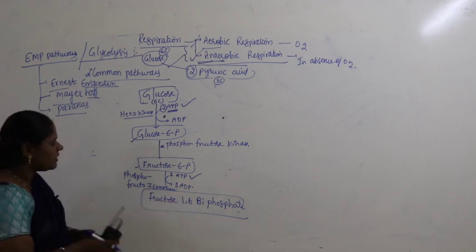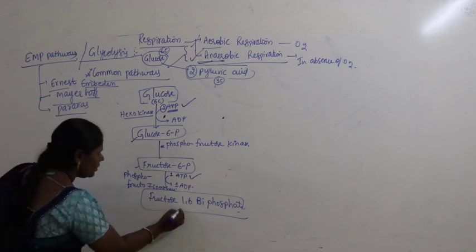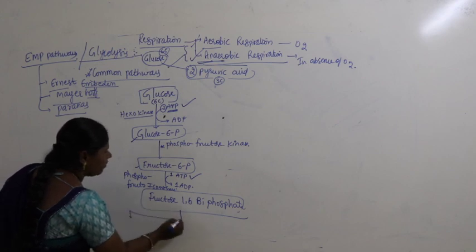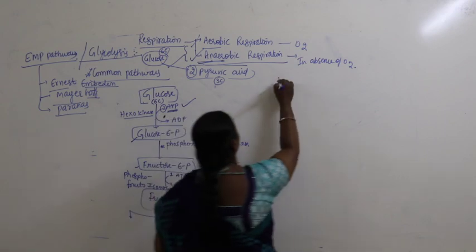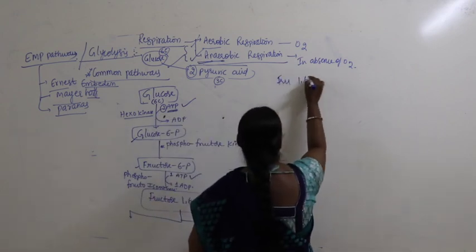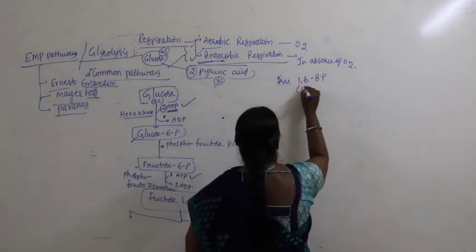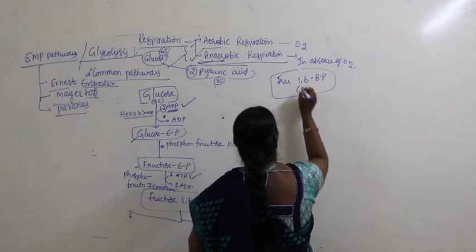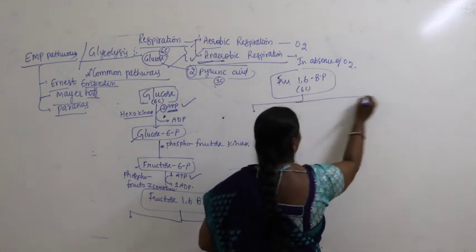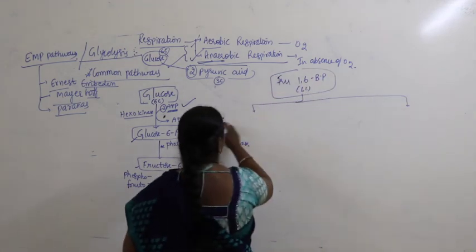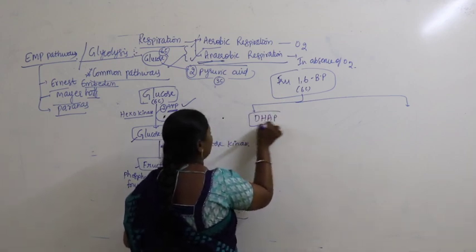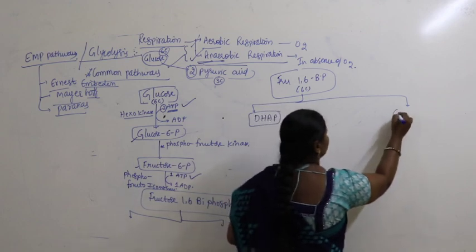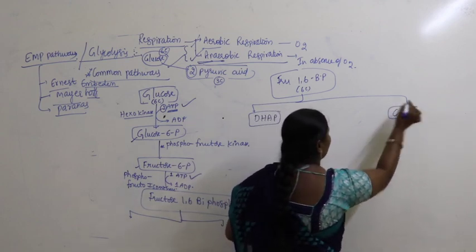Now this fructose 1,6-bisphosphate, having 6 carbons, is further divided into two compounds. What are the two compounds here? We find DHAP and G3P.